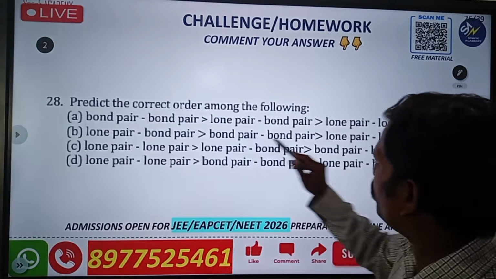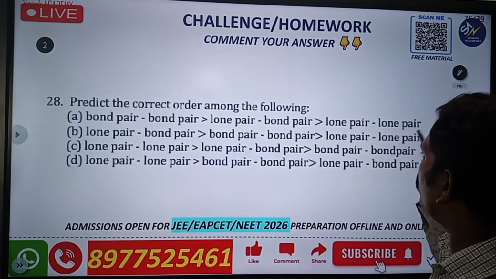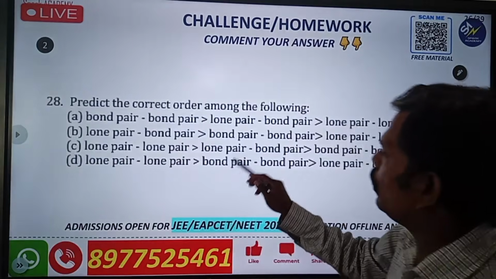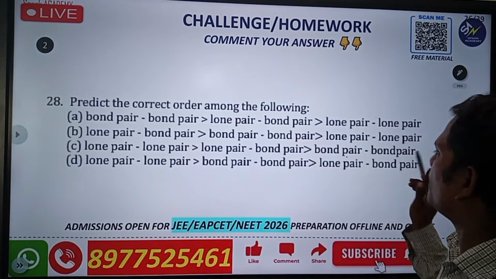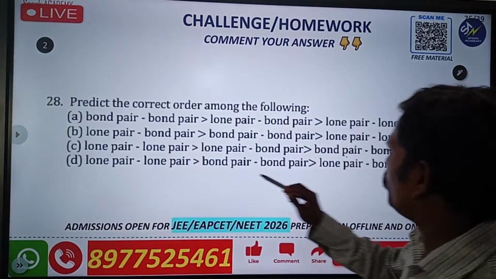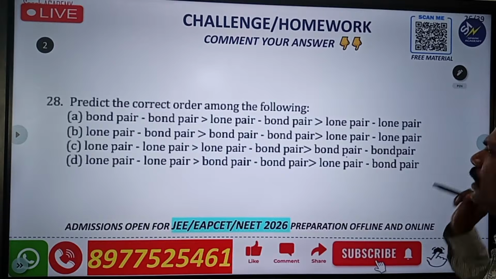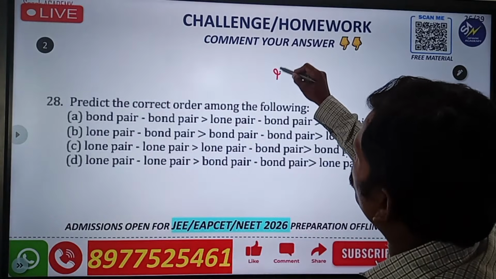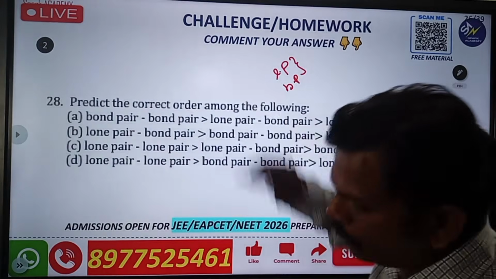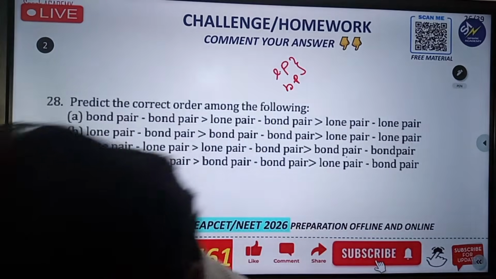Here bond pair and lone pair. Here the third option is lone pair, lone pair, bond pair, and bond pair. Another option is lone pair, bond pair, lone pair, and lone pair. So this is related to the lone pair and bond pair interactions between these two. You have to answer this one. Okay, yes.